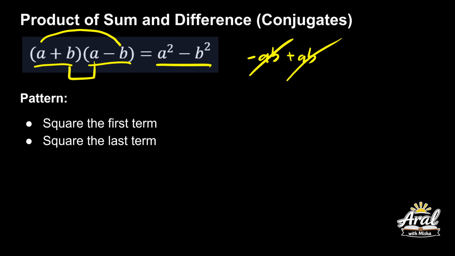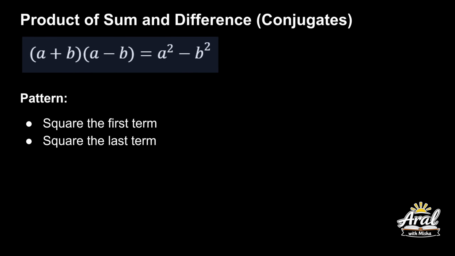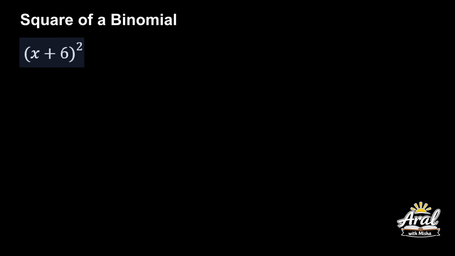Okay? And pattern natin, square the first term and square the last term. So, a squared minus b squared. Kapag ito yung nangyari, a squared minus b squared, kung may mga factoring lessons tayo in the future, alam nyo na kaagad yan, a plus b times a minus b, if you need to factor out the a squared minus b squared. Sa mga next lesson natin yan or magbibigay tayo ng additional lessons for that factoring. Okay? So, sample problems na tayo.